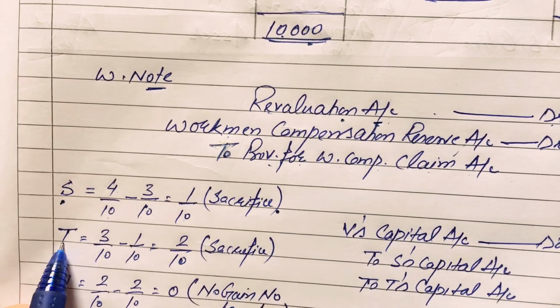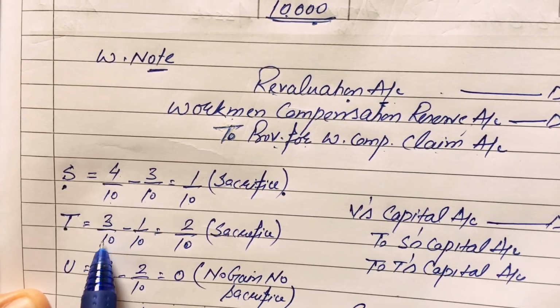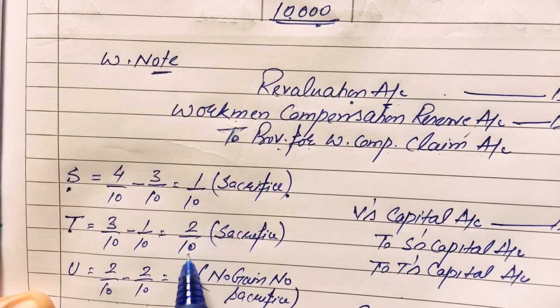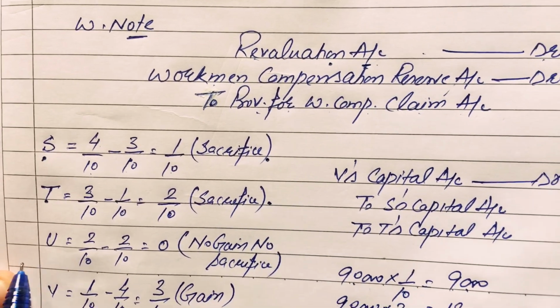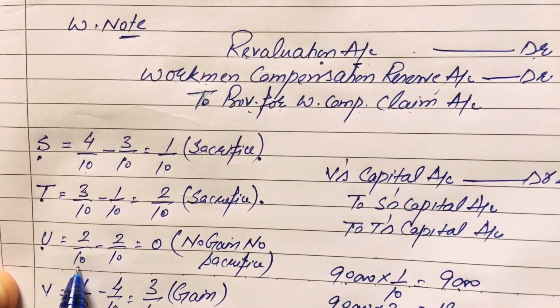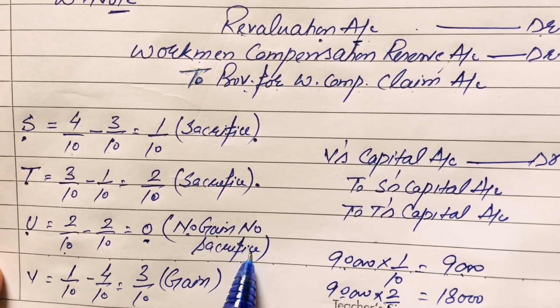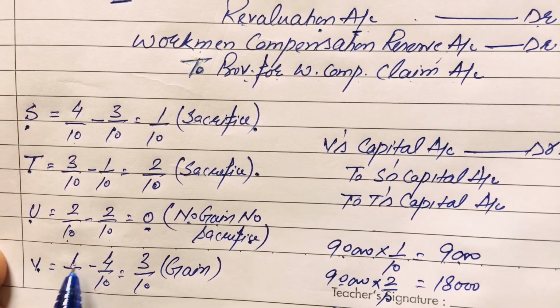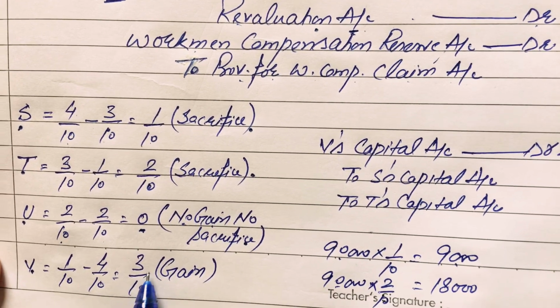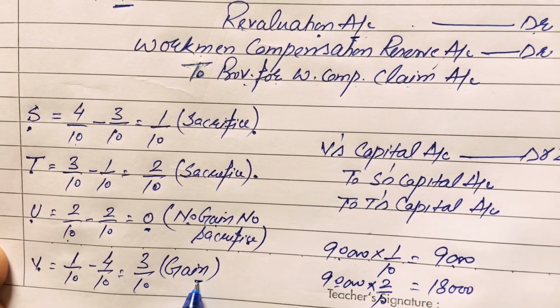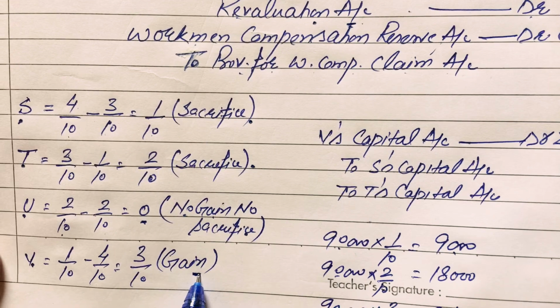In the same way, T's gain or sacrifice, old minus new, again a positive amount, that means sacrifice. U's gain or sacrifice, old minus new, is 0, that means no gain, no sacrifice. V's gain or sacrifice, old minus new, is a negative amount, so that is gain, because we are using the formula of sacrificing ratio.